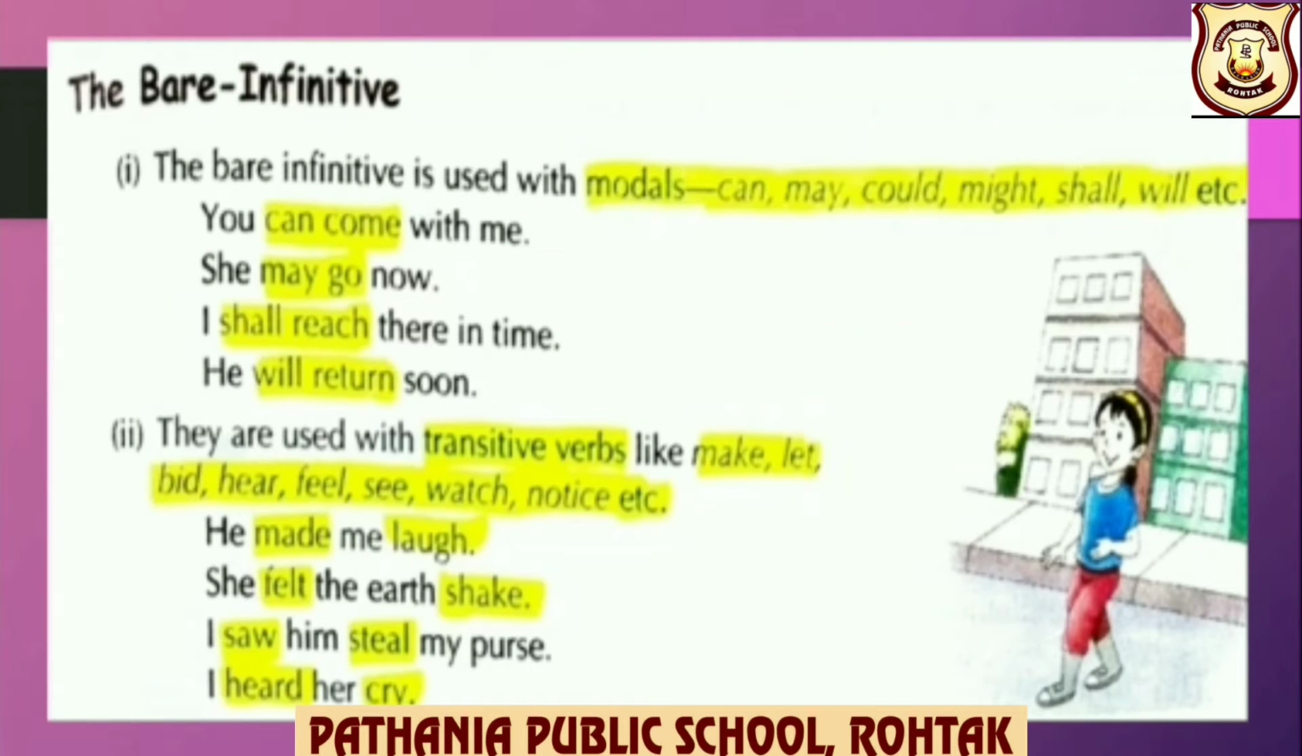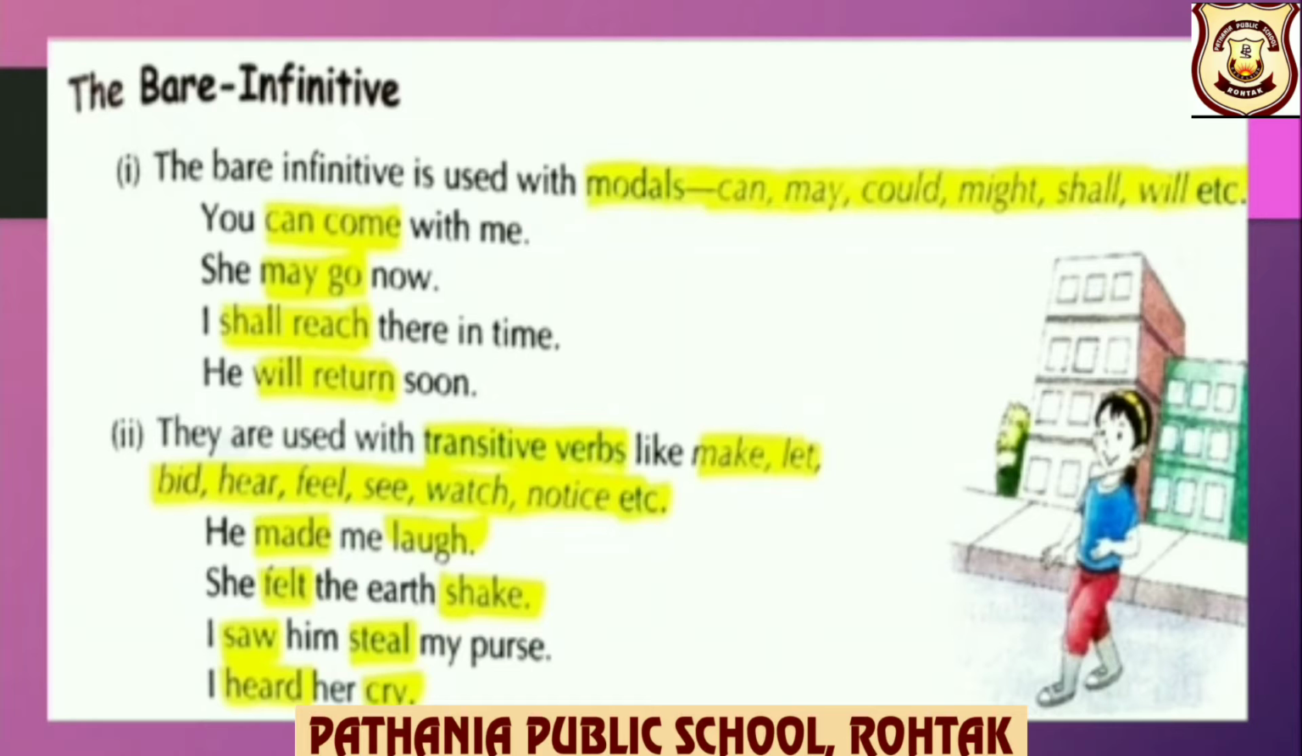Now let us understand bare infinitives, that is base form of the verb. The bare infinitive is used with modals can, may, could, might, shall, will, etc. For example, you can come with me. So here you can see, children, come, that is base form of the verb, bare infinitive, and modal can.